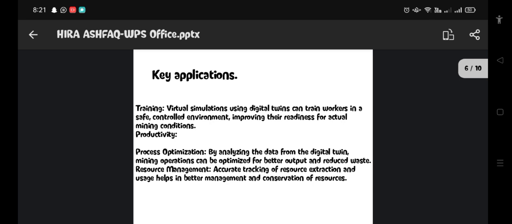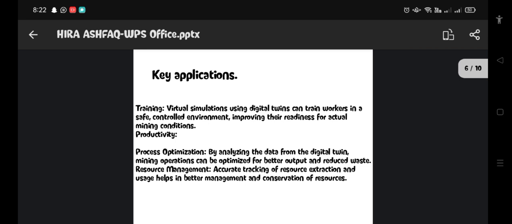There are many points. First is training. Second is process optimization. In training, visual simulations using digital twins can train workers. Digital twins are used to train workers in a safe controlled environment. Also used to improve their readiness for actual mining conditions.